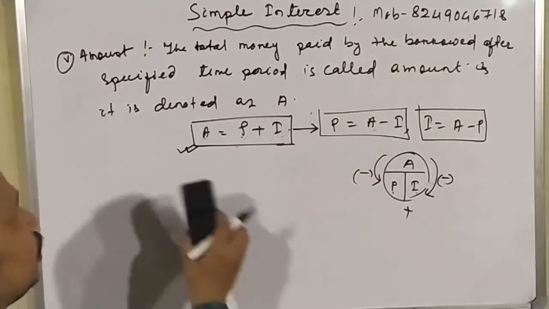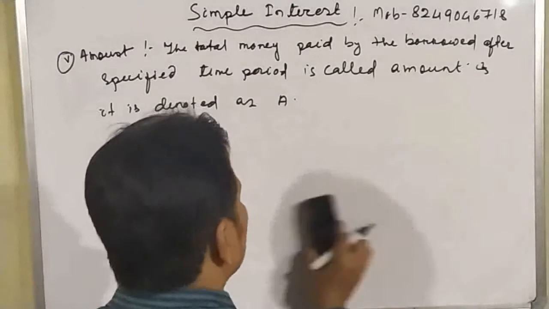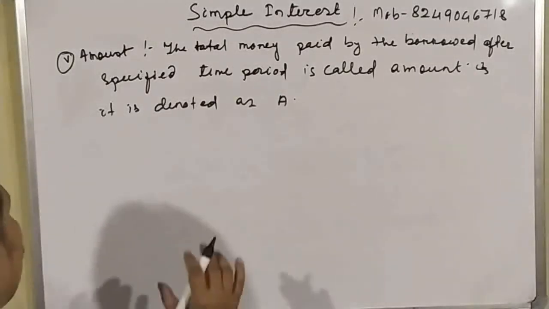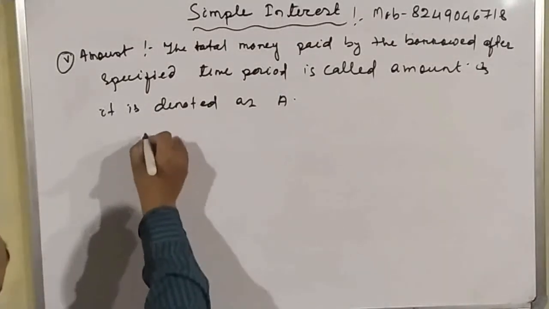Okay, student. Now we have understood five terms. What are those?